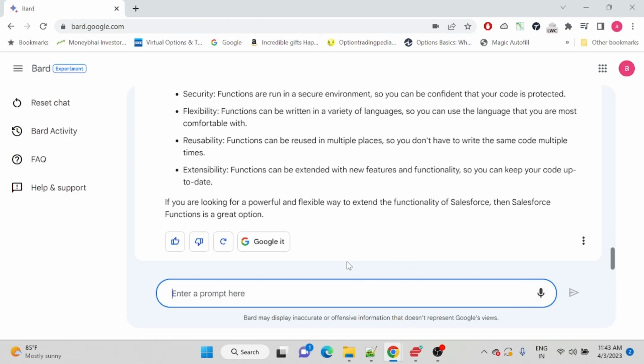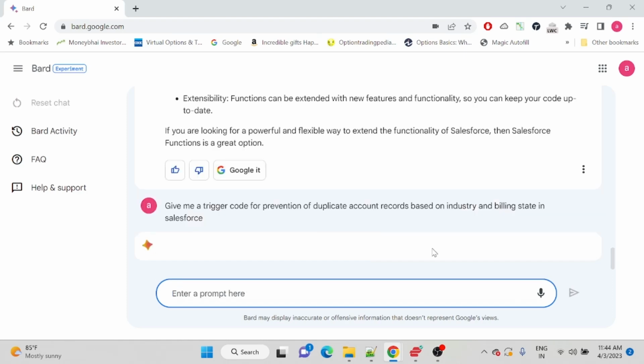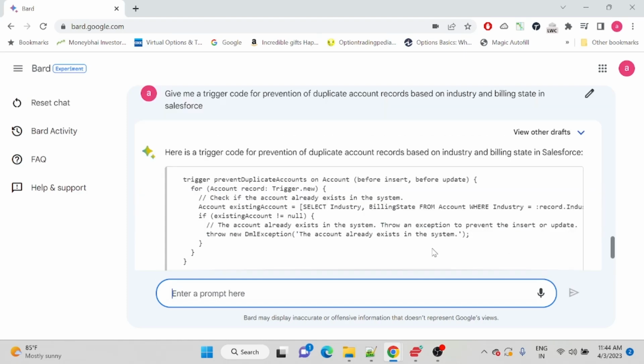So let's try to ask a simple coding example here. Give me a trigger code for prevention of duplicate account records based on industry and billing state in Salesforce. So let's give this and let's see if Bard is able to give me the code as well or not in this scenario.